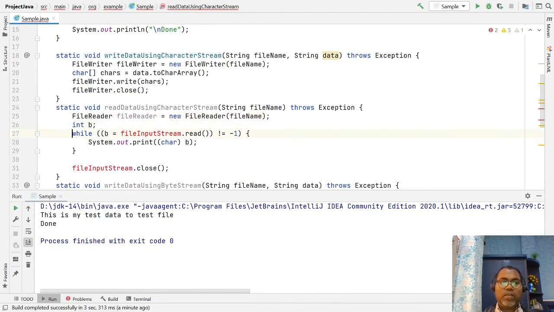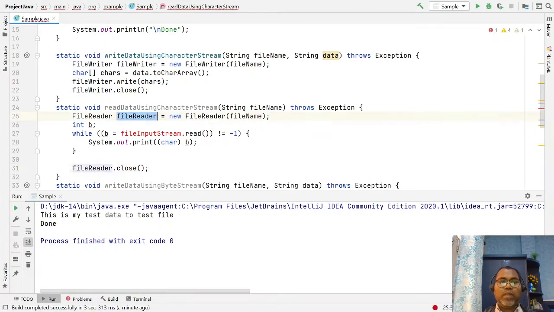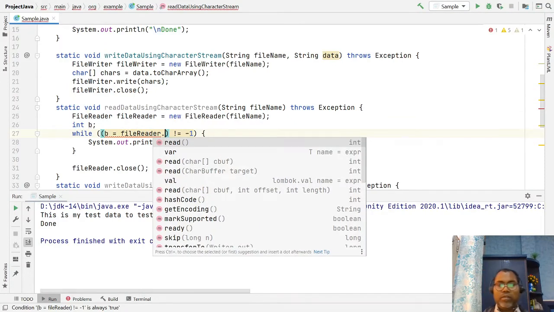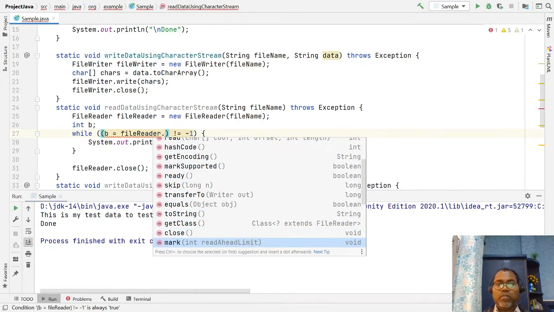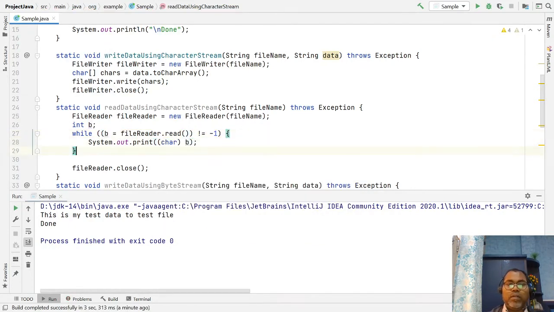And here let's see how we are going to use file reader. What kind of methods does file reader have? Let's check. File reader has a read method, and there are also the character buffer reader and the like. We have lots of read methods available. So in this way you can just say read, and in this way we can read. And this is the character, so this way you can also check.